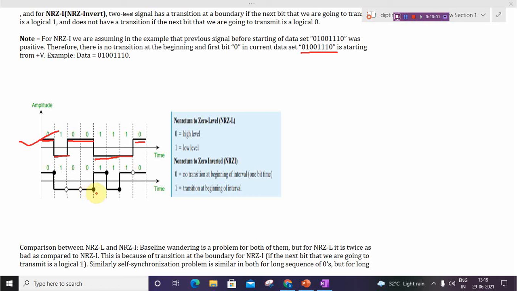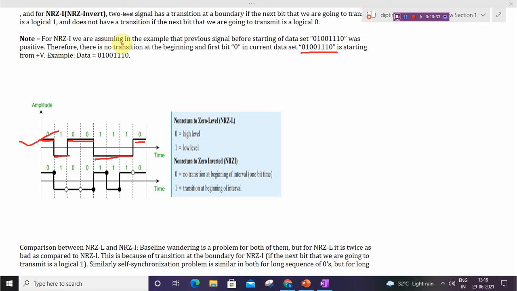Then again 0, no transition, and after that 1 means there will be a transition at the beginning, and again 1 means there will be a transition. Then again 1 means there will be a transition, and 0 means no transition. So in this NRZ-I example, we are assuming that the previous signal before starting the data set 0 1 0 0 1 1 0 was positive.